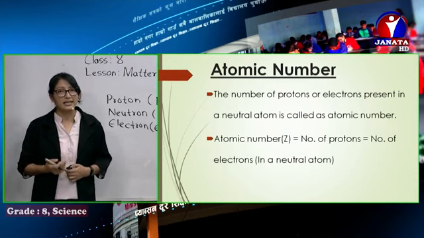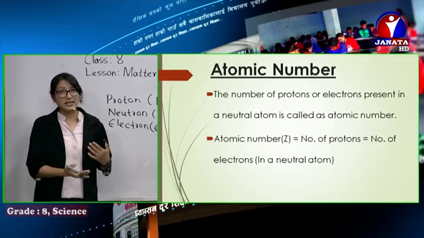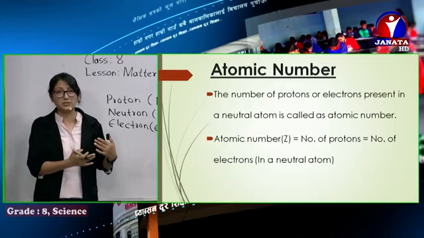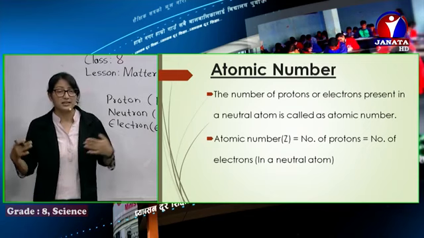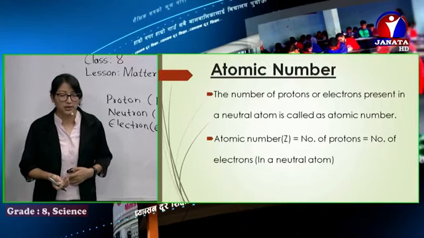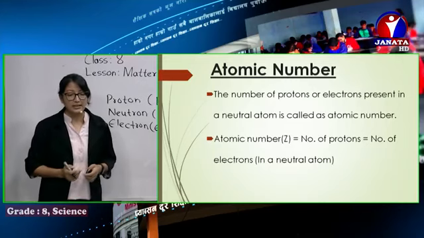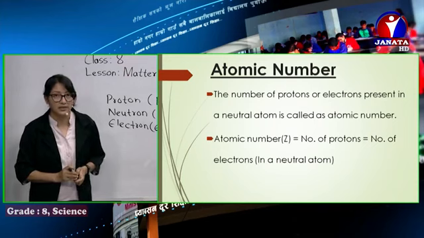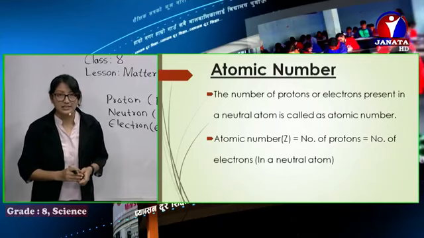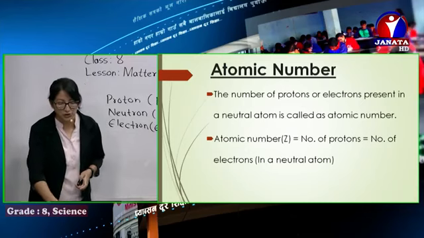That's why an atom is electrically neutral. An atom is chargeless because if it has 10 protons and also 10 electrons, that means 10 positively charged particles and 10 negatively charged particles, so they cancel each other's effect. That's why an atom is electrically neutral. So the total number of protons or electrons present in a neutral atom is called the atomic number. Atomic number is denoted by capital Z, and Z equals the number of protons equals the number of electrons.